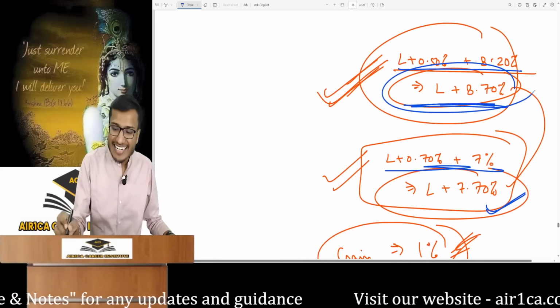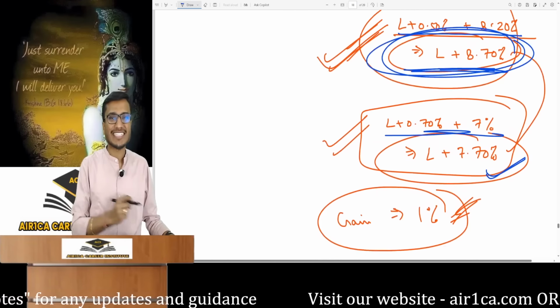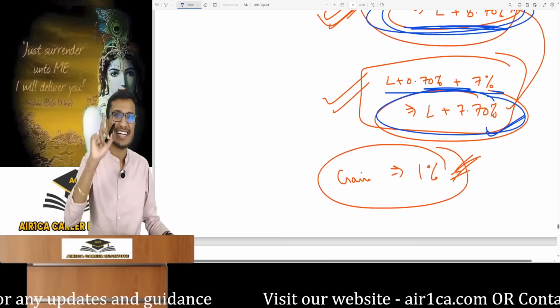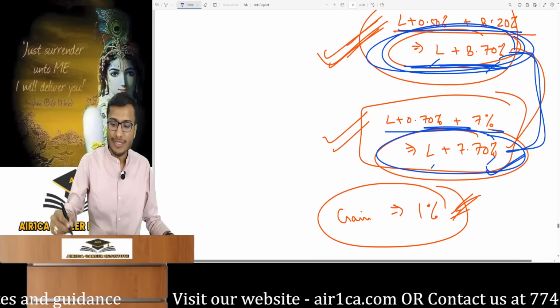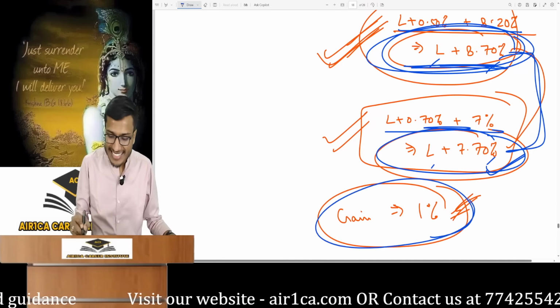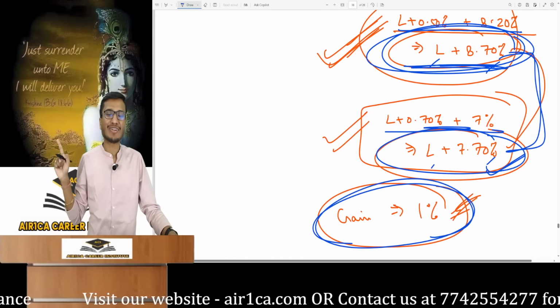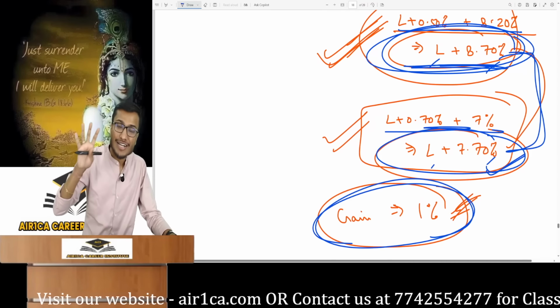If they took it directly, it would have been L plus 8.7%. Through the swap, it's L plus 7.7%. You can clearly see the difference between the two. L cancels L, and 8.7 minus 7.7, that is a 1% gain. Didn't I just verify this 1% gain? There's a 1% gain if we do a swap.